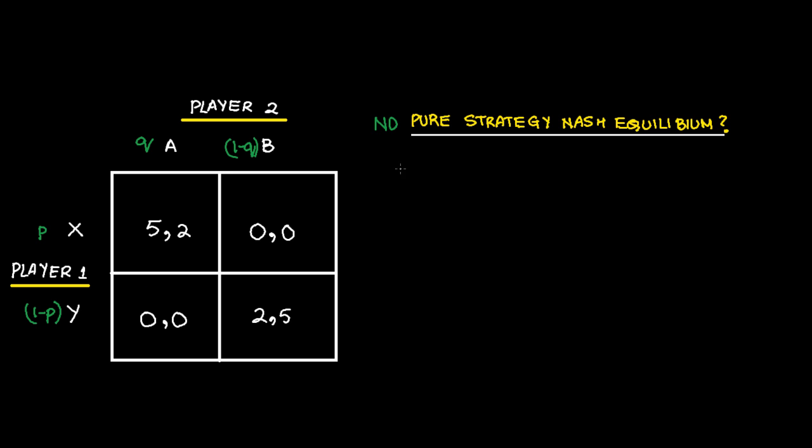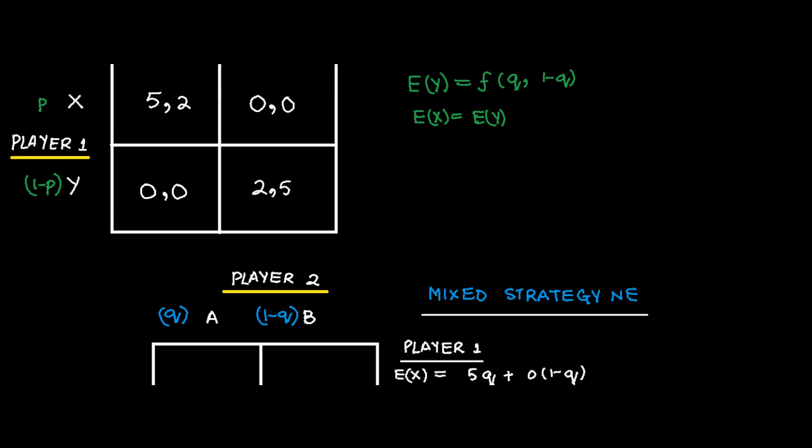You getting the point? So, you will find out the expected payoff from playing X, expected payoff from playing Y, and he will mix these two strategies if EX is equal to EY. Now, this is going to be a function of whether player 2 plays A or B with probabilities Q and 1 minus Q. Okay, now let's see this.